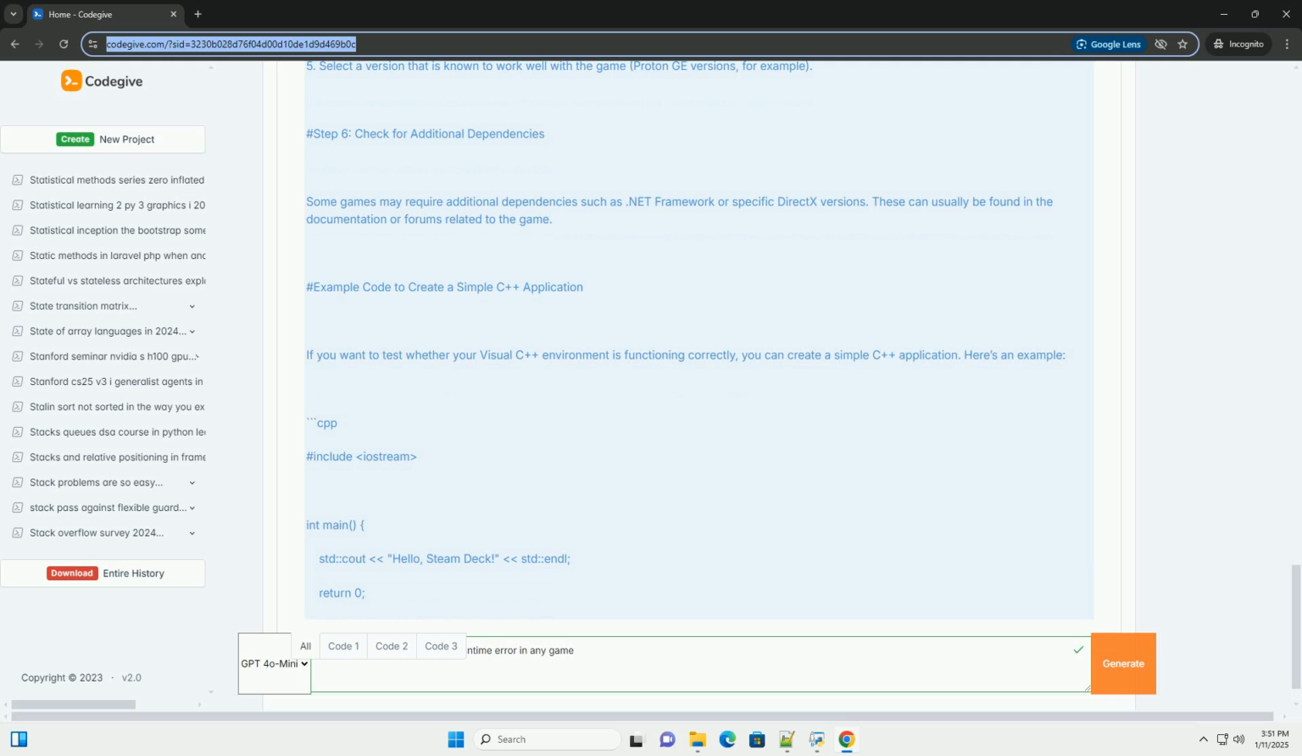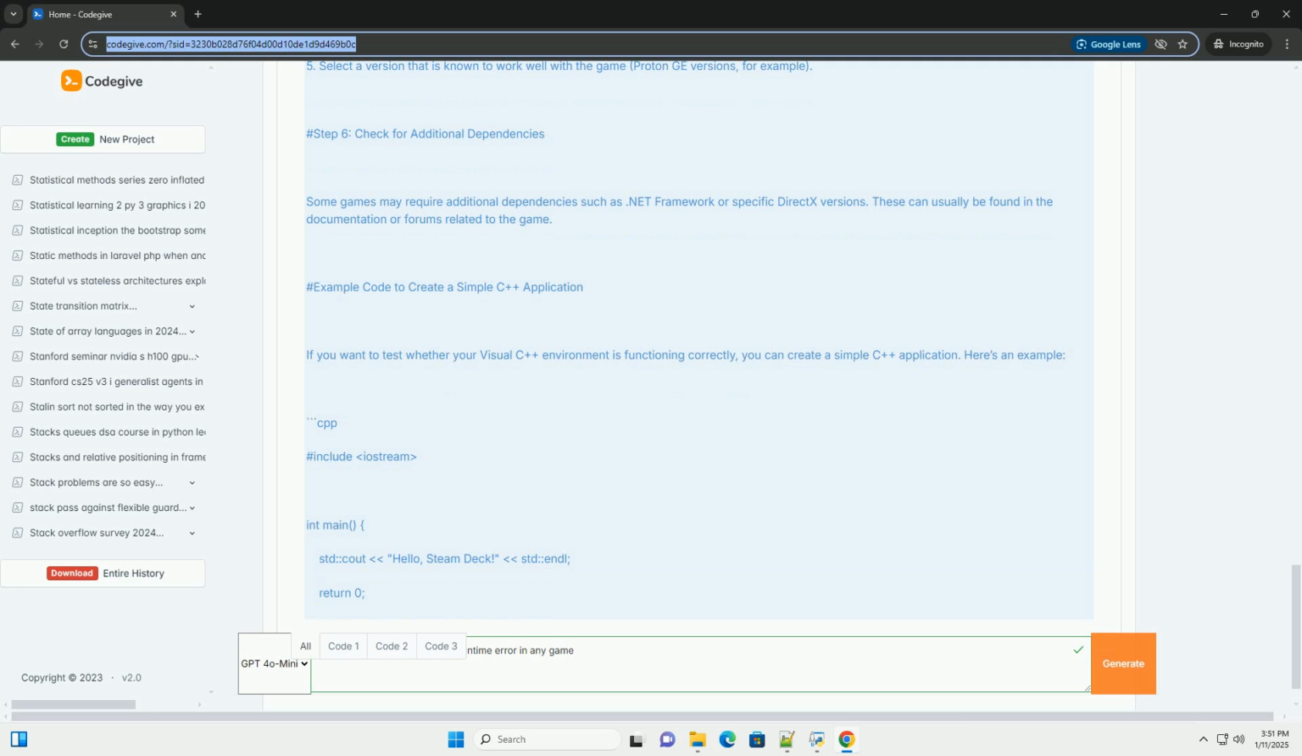1. Open Steam in desktop mode. 2. Go to your library. 3. Right-click on the game that is throwing the error. 4. Select Properties. 5. Go to the Local Files tab. 6. Click on Verify Integrity of Game Files.